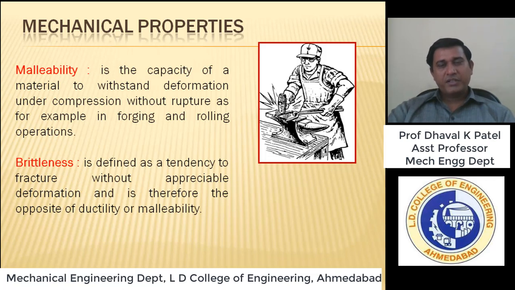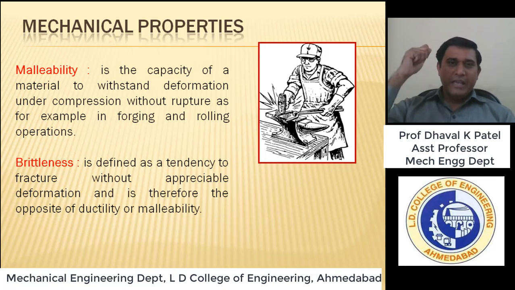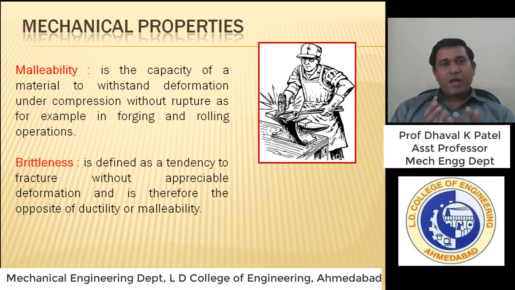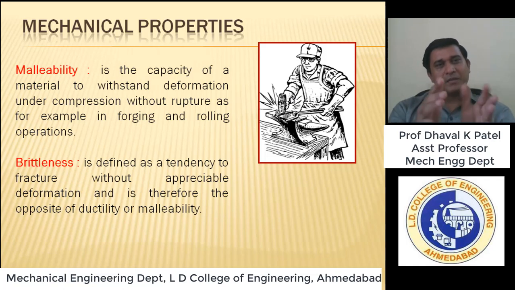Yes, right, this person is doing forging operations. I'm applying some compressive force on lumps of metal, and I would like to increase the length and decrease the cross section, but the condition is that it happens without rupture. It means there should not be a crack open on the surface of that metal. This ability of the material is malleability. So, the ability of a material to form into a sheet. In a single line you can make a mention like that.